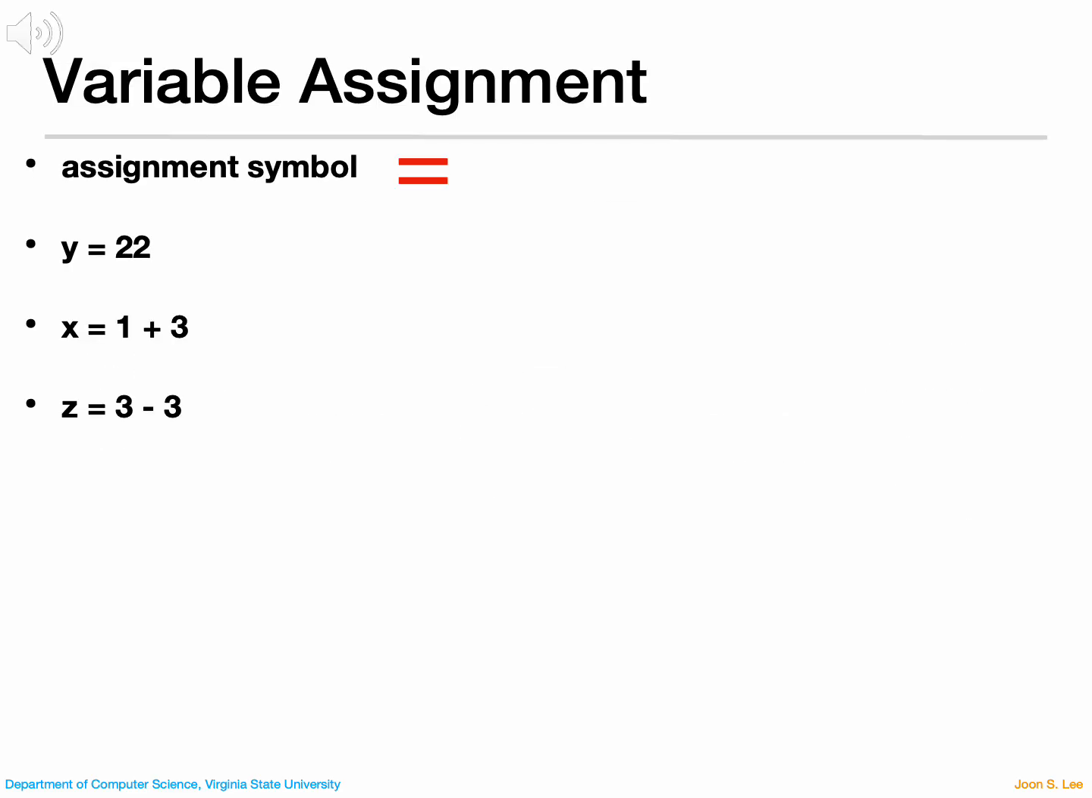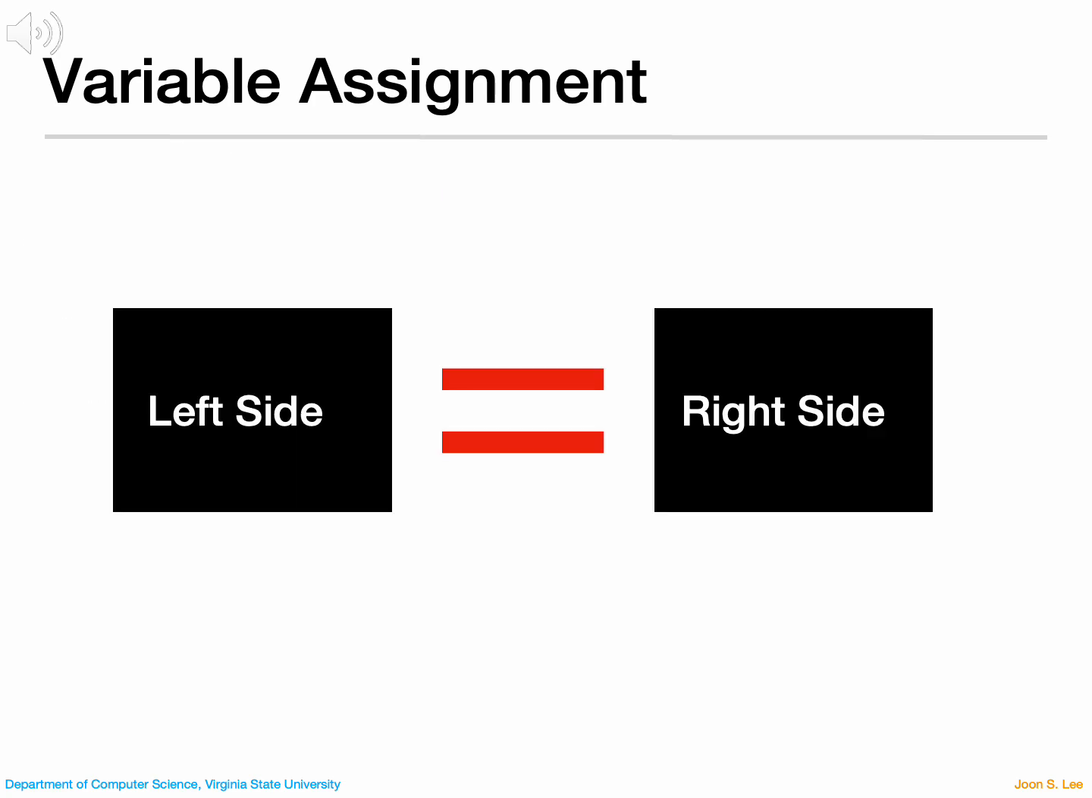In programming, the symbol equals does not mean equality like in math. Instead, it means assignment. When we write y equals 22, it means we're assigning the value 22 to the variable named y. When we write x equals 1 plus 3, the computer first evaluates the expression 1 plus 3 to get 4, and then assigns that value to x. Similarly, z equals 3 minus 3 evaluates to 0, which is stored in z. Always remember, the variable name goes on the left-hand side of the equal sign, and the value or expression goes on the right-hand side.